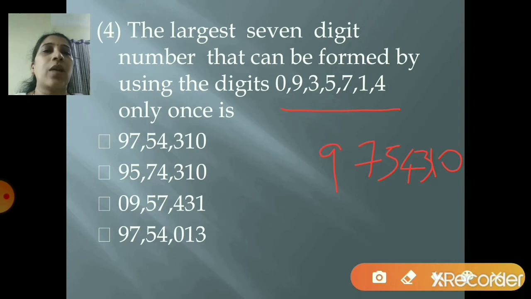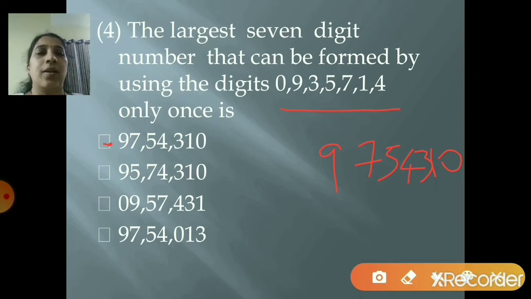So now you check whether all are 7 digits. Yes, 1, 2, 3, 4, 5, 6, 7. So all are 7 digits. Now check where is this answer? 9, 7, 5, 4, 3, 1, 0. Can you see anywhere? 9, 7, 5, 4, 3, 1, 0. Yes, it is there in the first option. So you got your answer as 97 lakh 54,310. That is the largest 7-digit number.